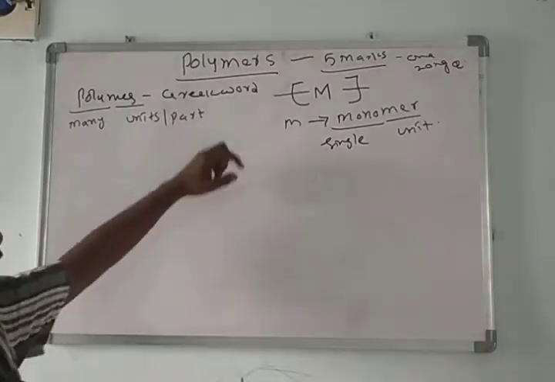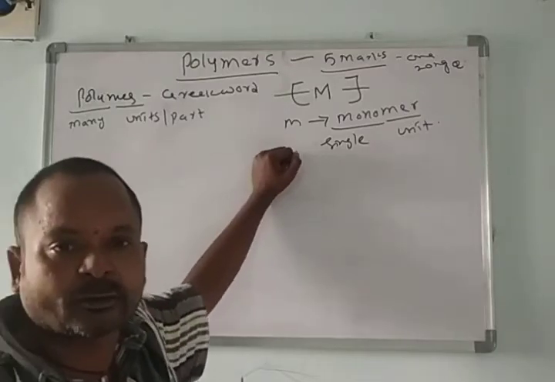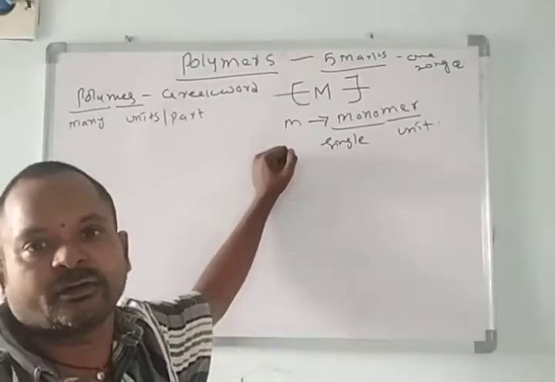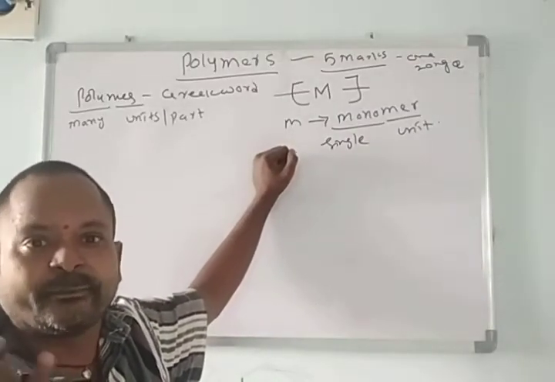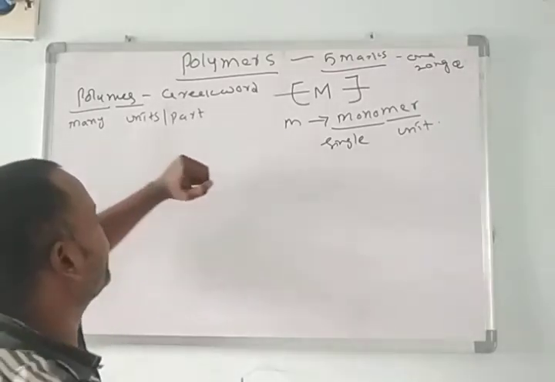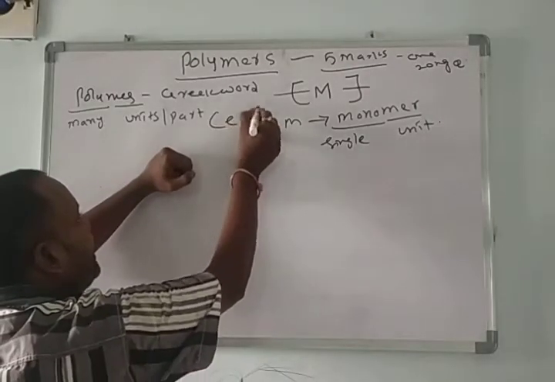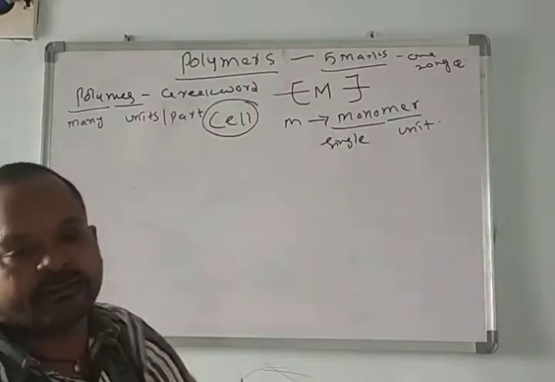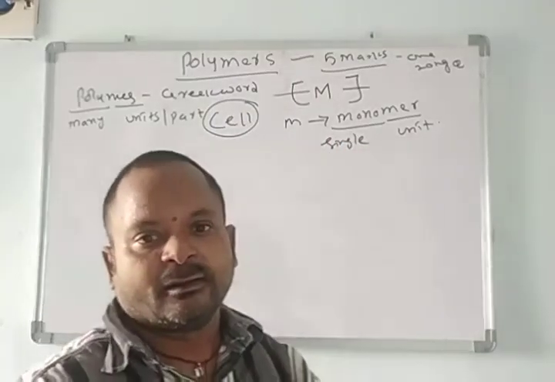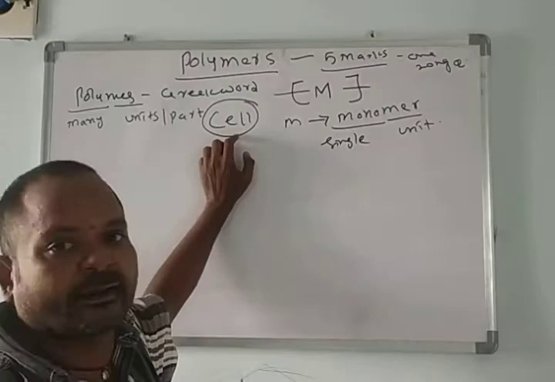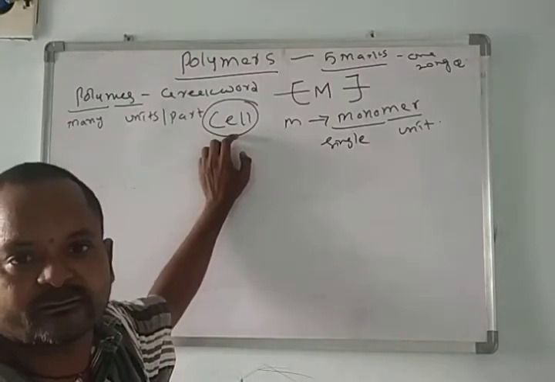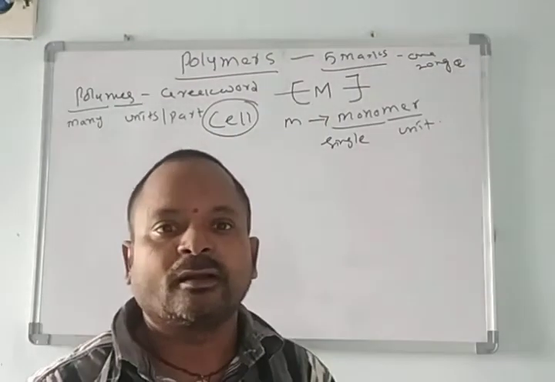Suppose, for example, I am taking a simple example. The human body is a complex molecule. It is a polymer. It is made by so many cells. One cell we call a monomer.